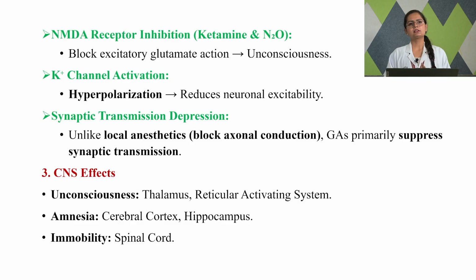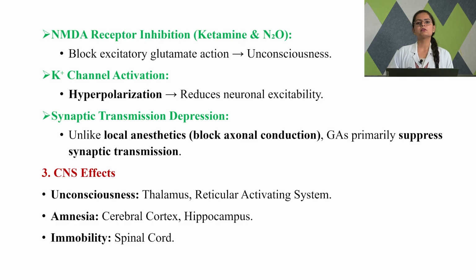Next, the very important thing here is synaptic transmission depression. We have various neurotransmitters, correct? So depression of these neurotransmitters is very important here. Unlike local anesthetics, which block the axonal conduction, and in local anesthetic it is only restricted to one part of the body, general anesthetics primarily suppress synaptic transmission. So they are going to suppress the synaptic transmissions in the body. These are the molecular mechanisms through which general anesthetics work.